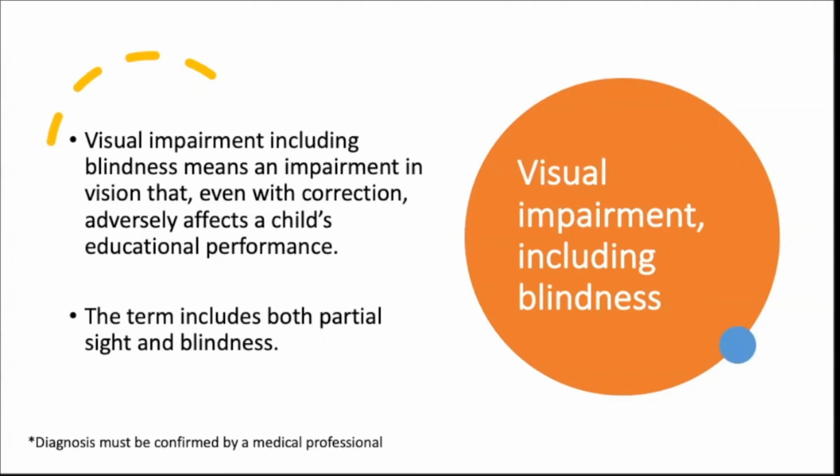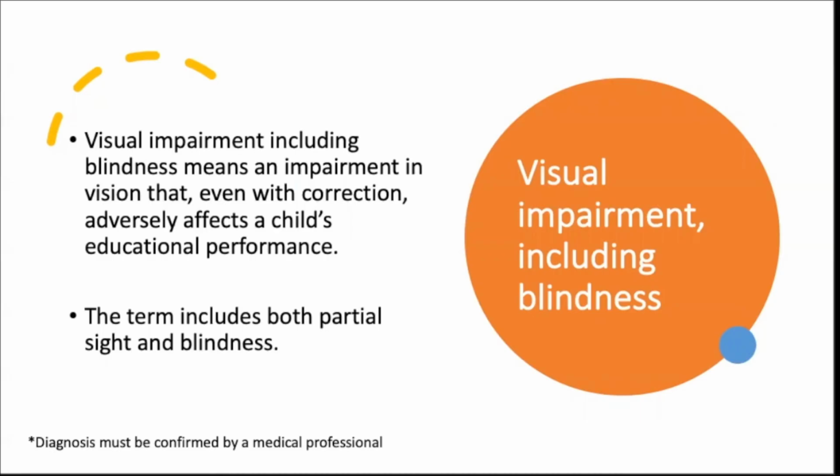Even if before we didn't have those glasses or contacts we were not performing well because we couldn't see the board and could barely see what was happening, and we just recognized the blurry colors of our friends, that is remedied through the use of those corrective lenses. And because it can be remedied through corrective lenses, you're not eligible for services.